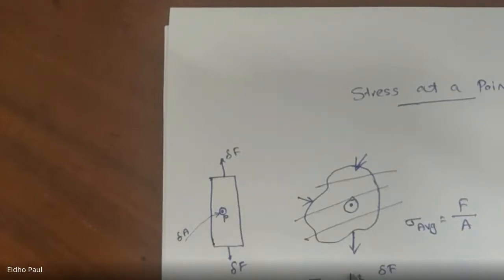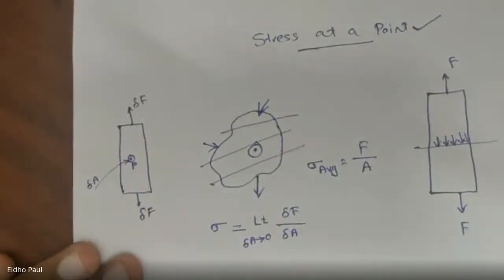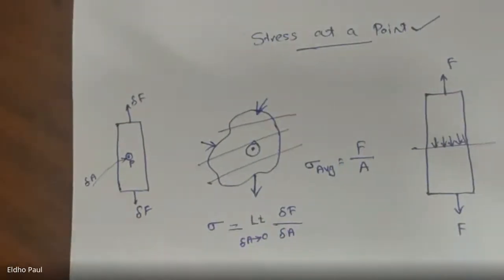So the limit of ∂F by ∂A as ∂A tends to 0 is the stress at a point P.